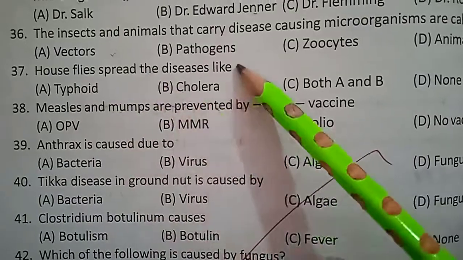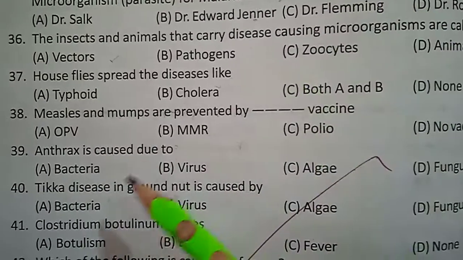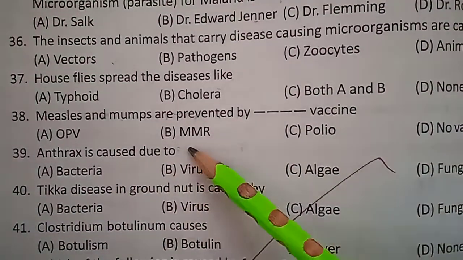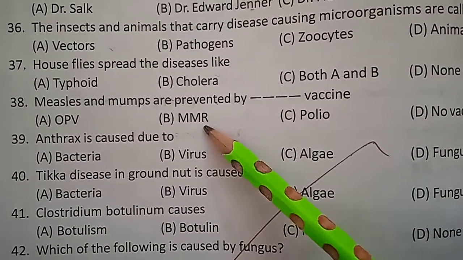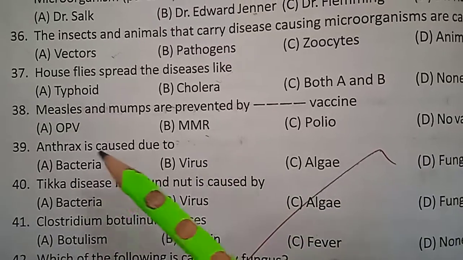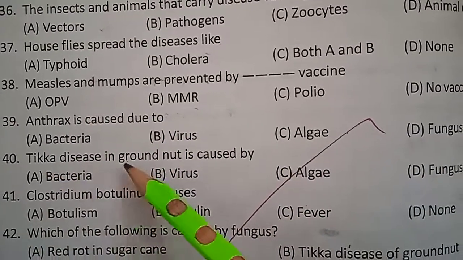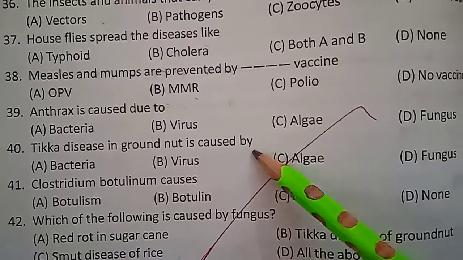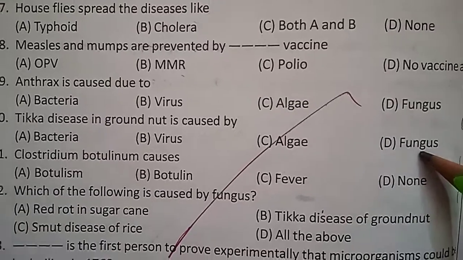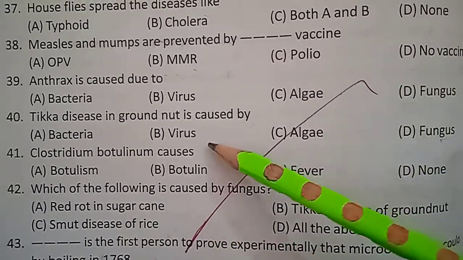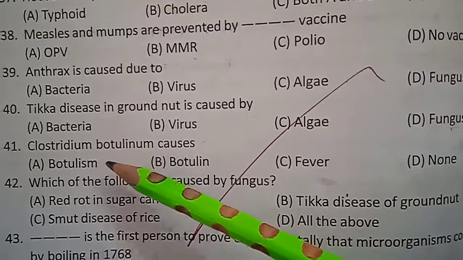Houseflies spread diseases like polio. Anthrax is caused due to a virus. Tika disease in groundnut is caused by bacteria, virus, algae or fungus. Answer is fungus. Clostridium botulinum causes botulism, a food poisoning disease.